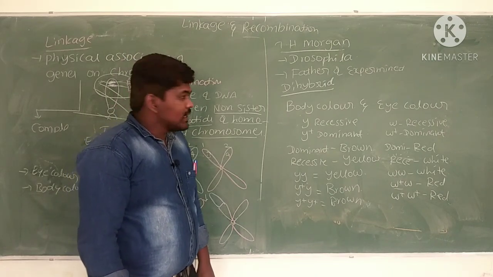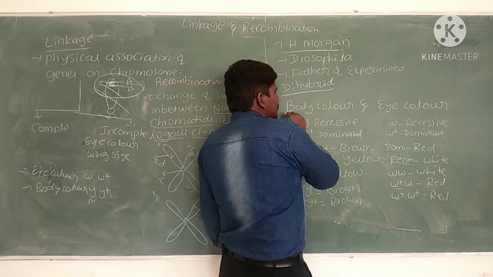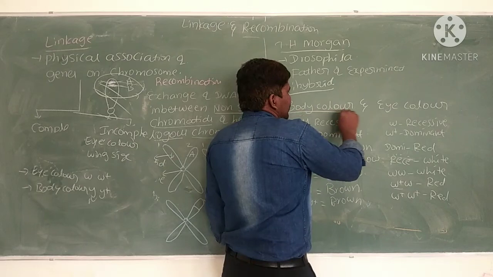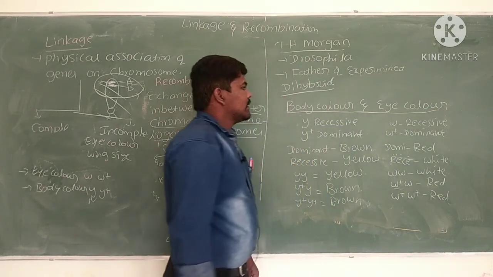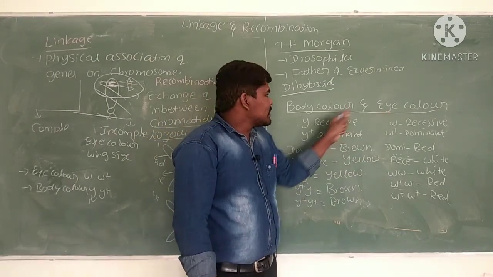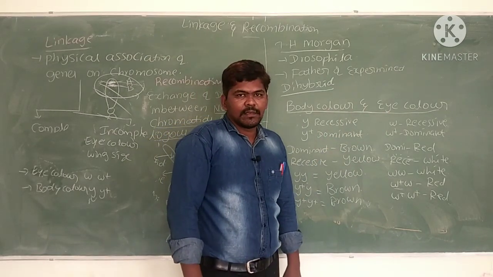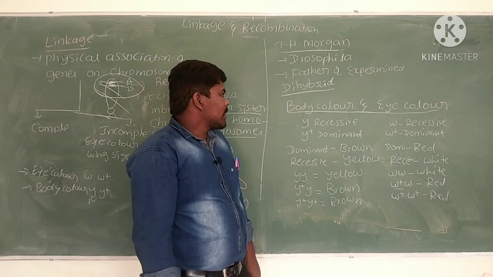In NCERT they have given this diagram. What is the diagram? The cross between two Drosophila which differ in body color and eye color. Here two characters are taken to cross, hence this is also one type of dihybrid cross.